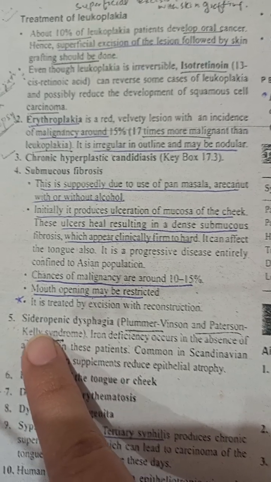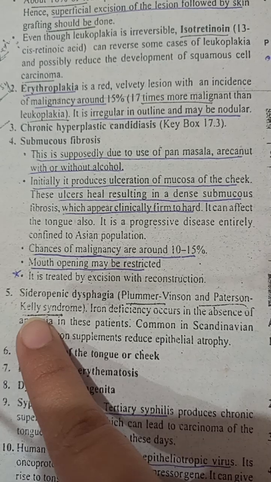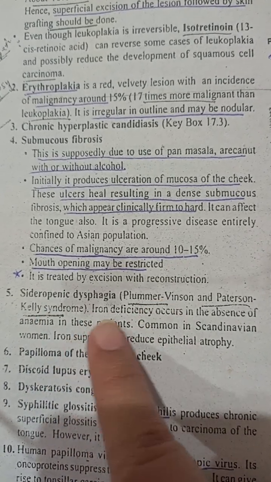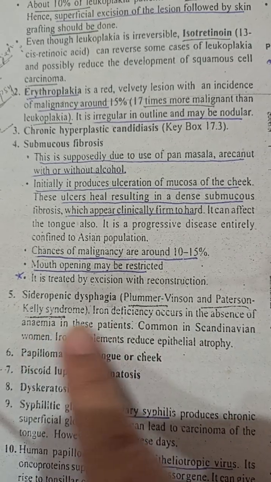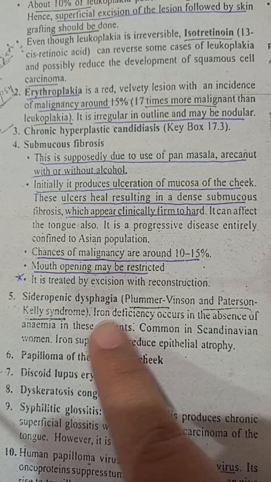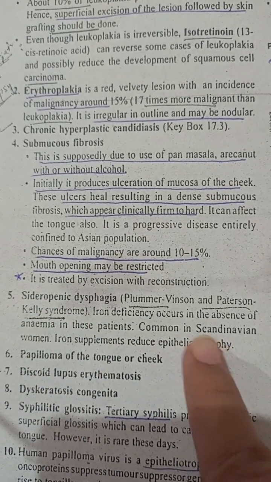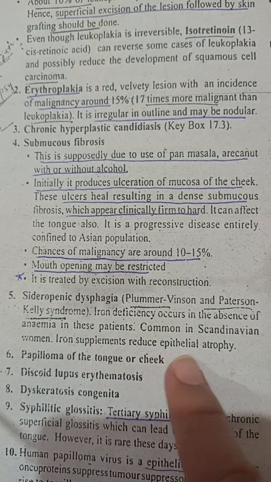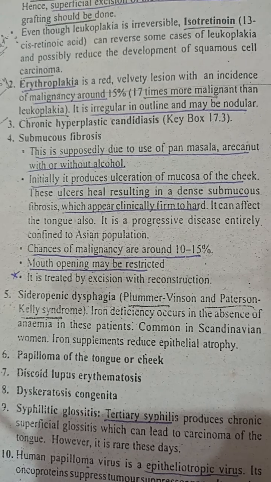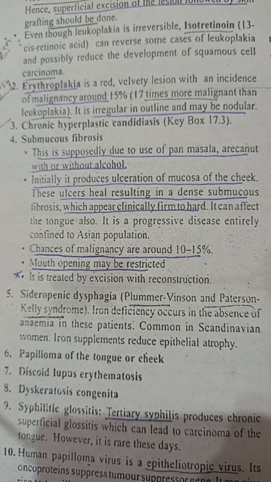Then you have sideropenic dysphagia, which is Plummer-Vinson or Paterson-Kelly syndrome, which we have studied. It is an oropharyngeal cancer risk. Iron deficiency occurs in the absence of anemia. The patient does not have anemia but has iron deficiency. Always remember that this is common in Scandinavian women. Iron supplements reduce the epithelial atrophy. If you are taking the iron supplements, it will reduce the epithelial atrophy.